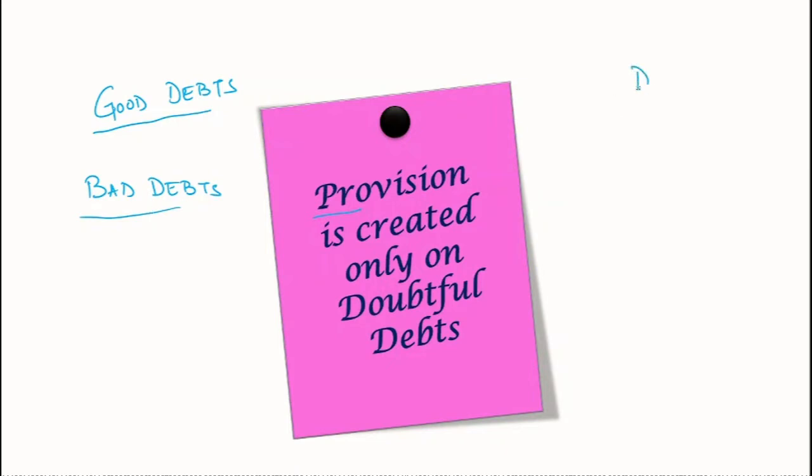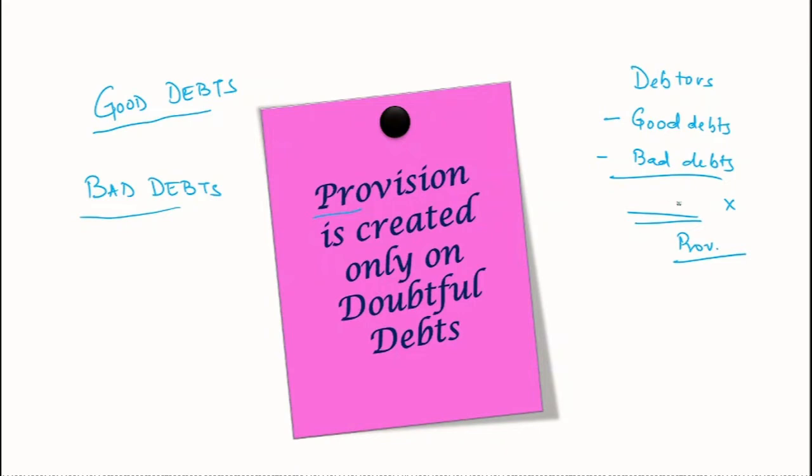So again, I'll explain it in a different way. If we need to create a provision on debtors, we need to deduct good debts as well as bad debts. And on the remaining amount, we are going to create the provision. Provision is to be created on this balance amount. On this balance amount, we are going to create our provision, whatever percentage it says.